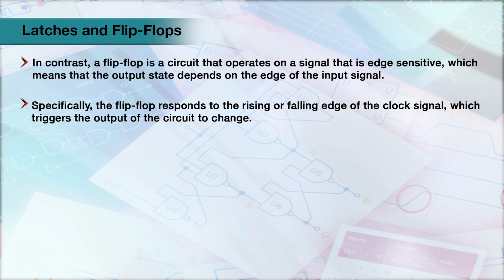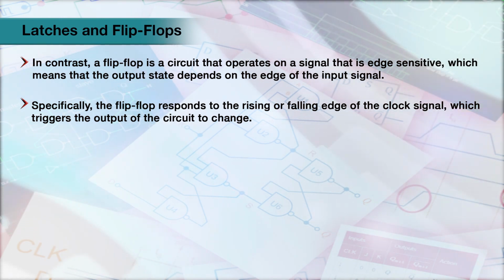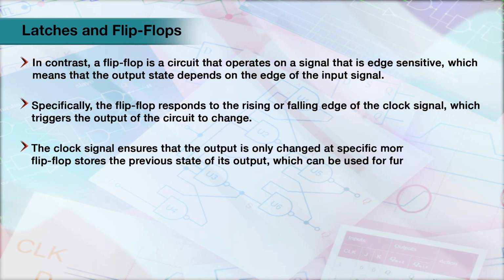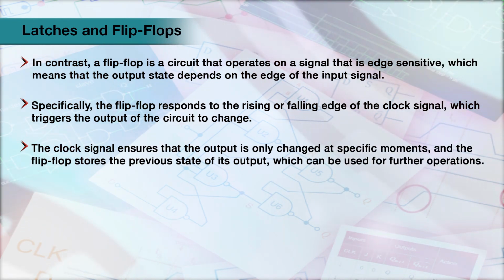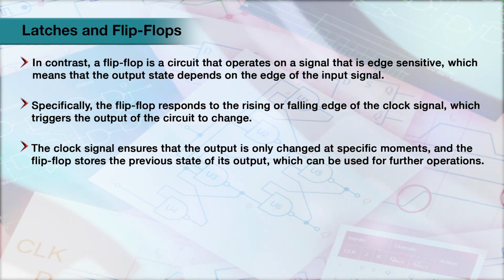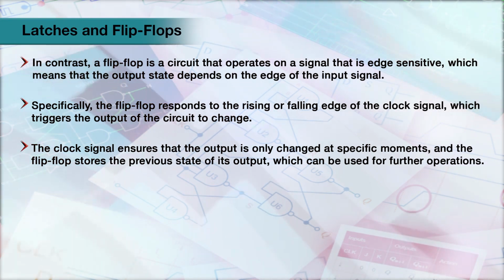Specifically, the flip flop responds to the rising or falling edge of the clock signal, which triggers the output of the circuit to change. The clock signal ensures that the output is only changed at specific moments, and the flip flop stores the previous state of its output,